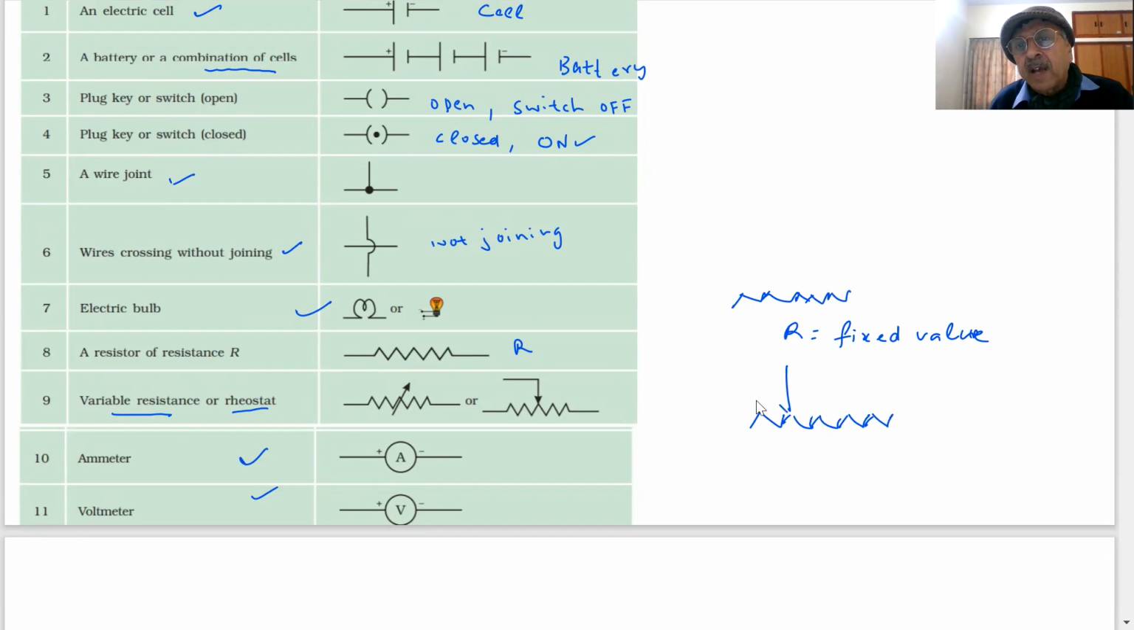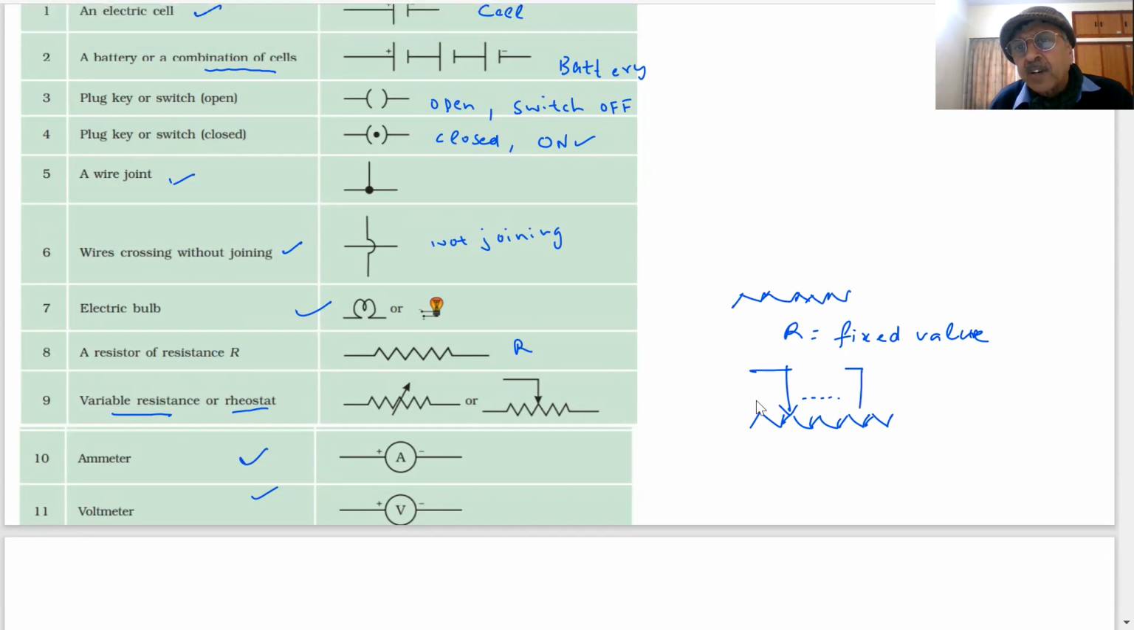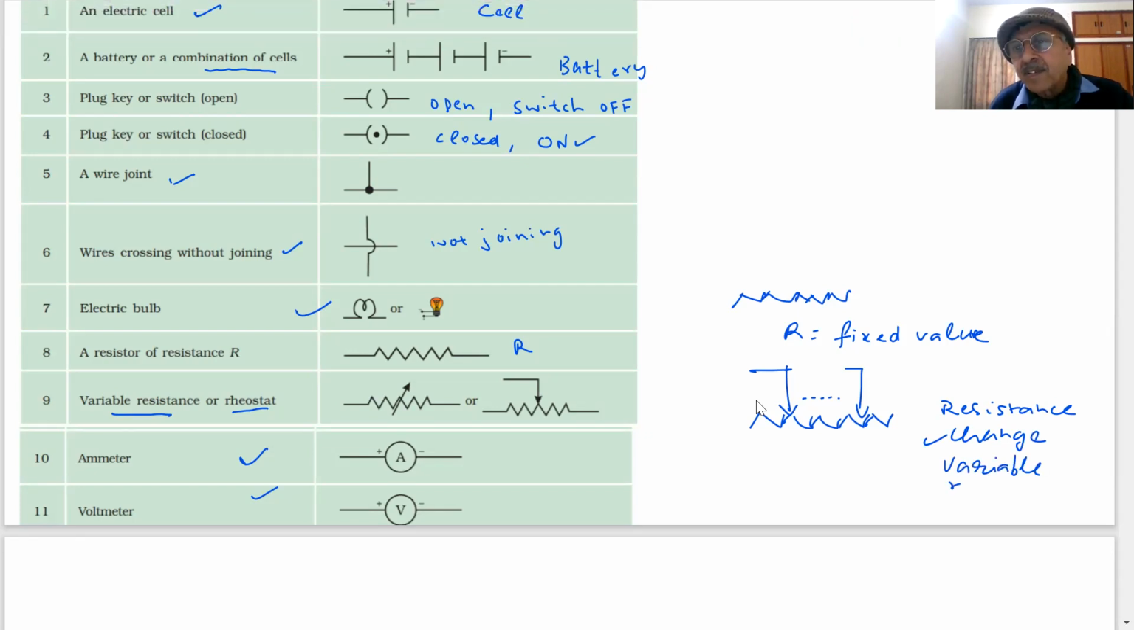I'm showing by an arrow, student. This means I can shift this. As I shift this in the circuit, student, what happens? This can move, and the variable resistance can change now. I can change the value of resistance. Change means variable resistance. That is what we are calling variable resistance.